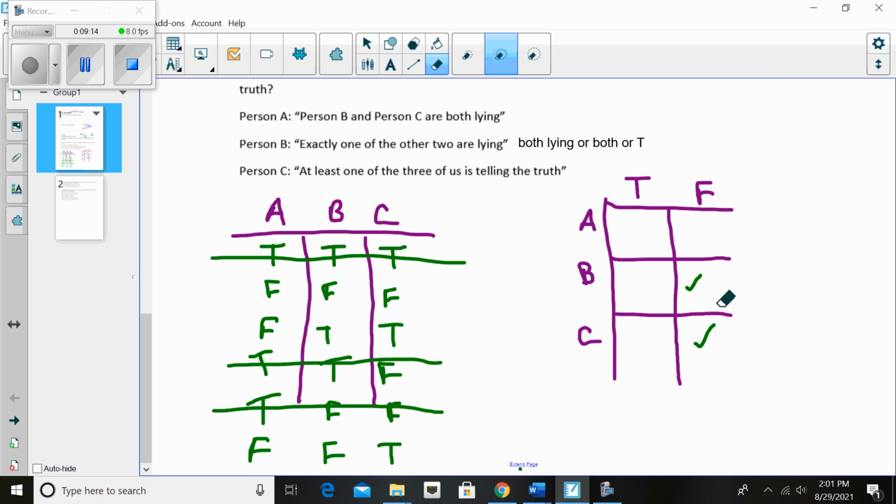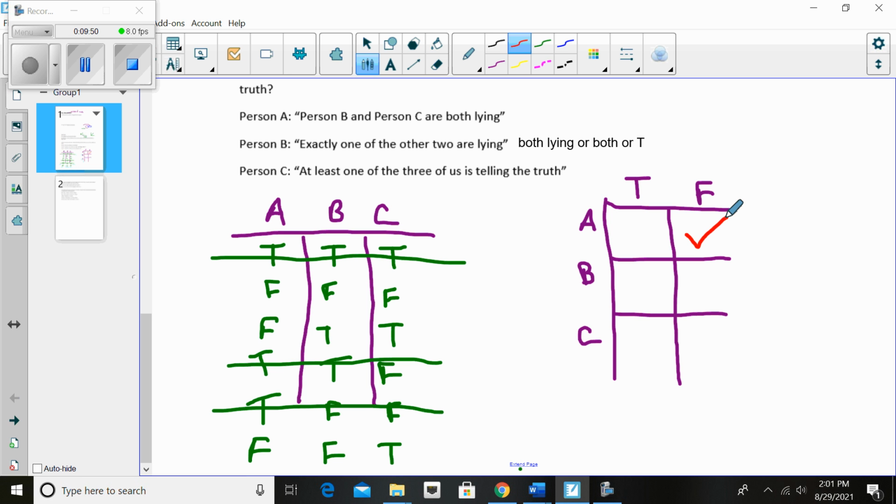Well, there's only two possibilities. They're either telling the truth or they're lying, right? There's no kind of sort of thing. All right, and we're going to talk a little bit more about that as we get into our first major learning segment, where we start talking about what are called propositions, things that can be unambiguously labeled true or false, right? Where there's no, well, kind of, sort of, right? It's kind of like you're either pregnant or you're not. A tumor is cancerous or it's benign. It's not kind of cancerous, right? Something is either true or it's false. There's no kind of, sort of. All right, so person A is lying.